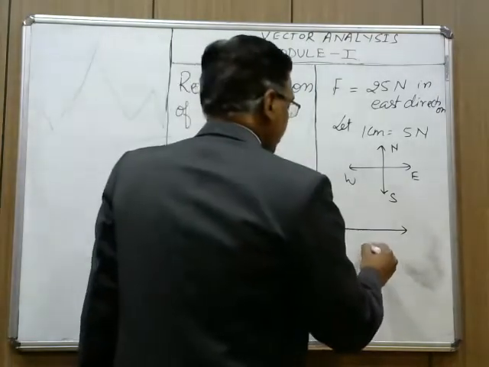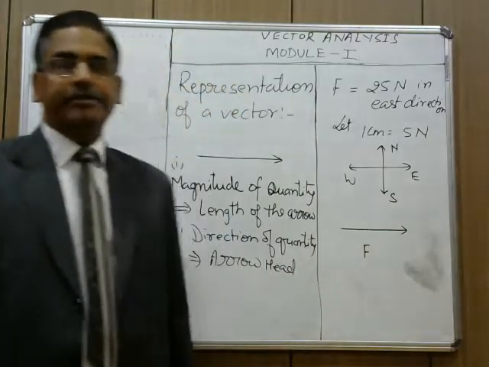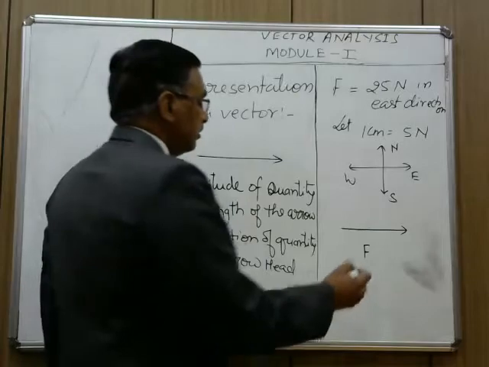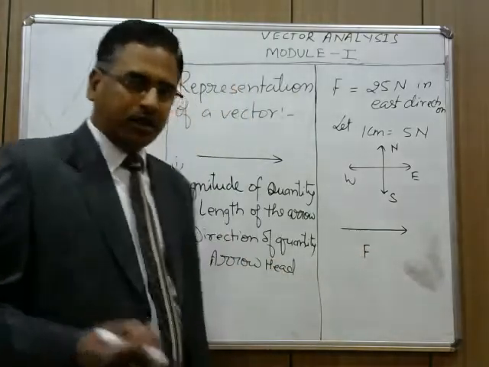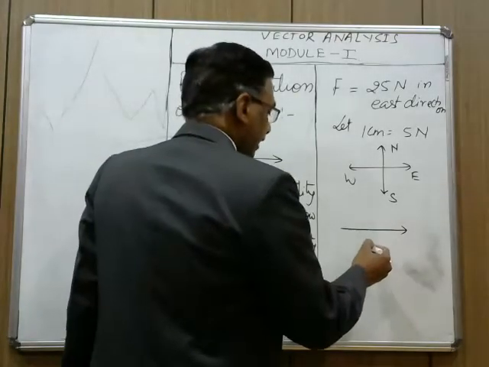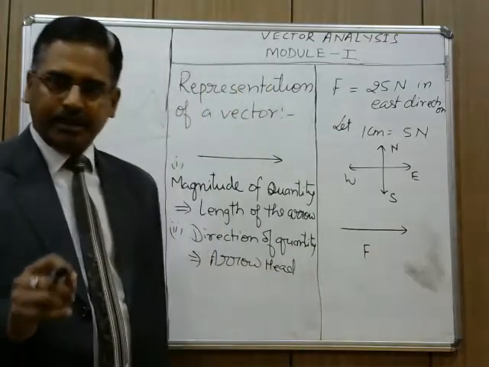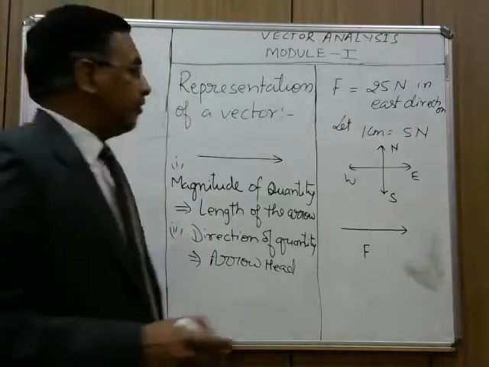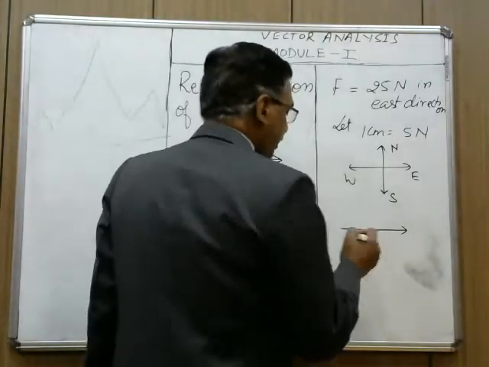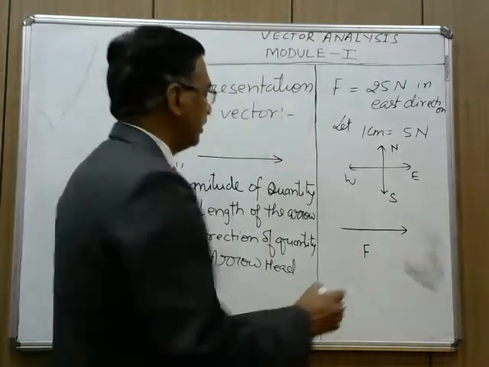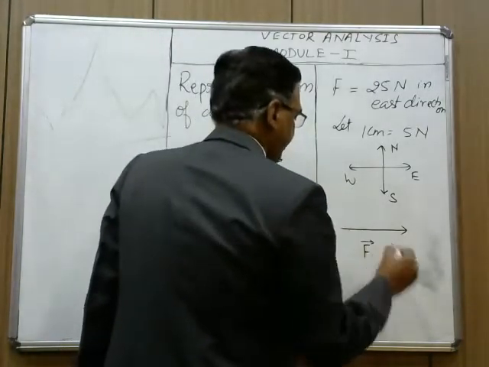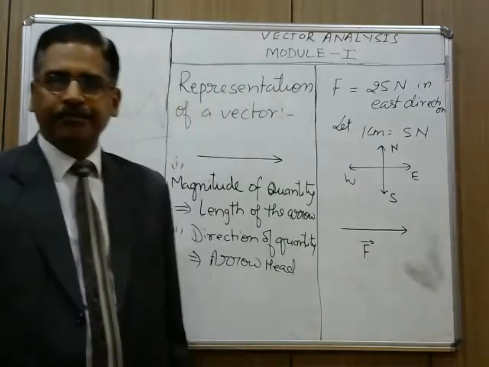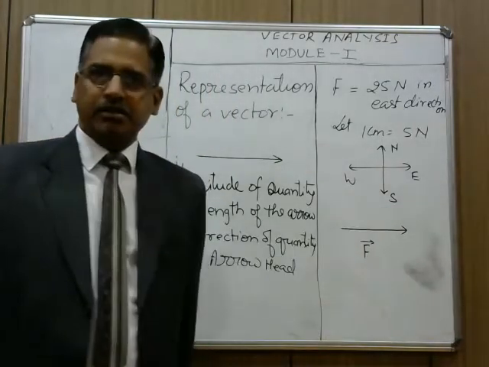Now, there are two ways to write vector quantities. Force is a vector quantity, so either we write this F in bold letter, which is practically not possible; it is possible for printed material. So, in order to show that this force is a vector quantity, we put an arrow over it. Now it is representing that force is a vector quantity.